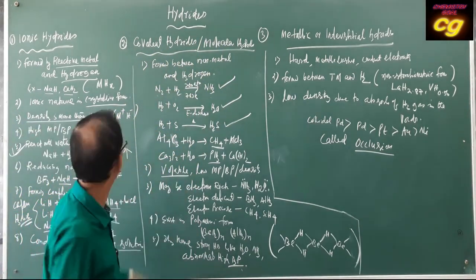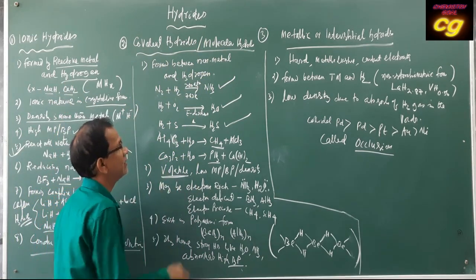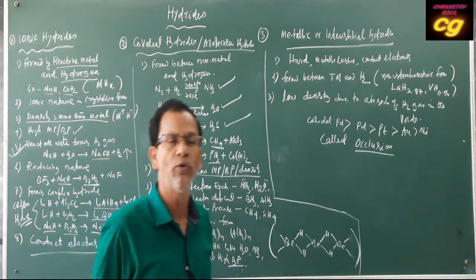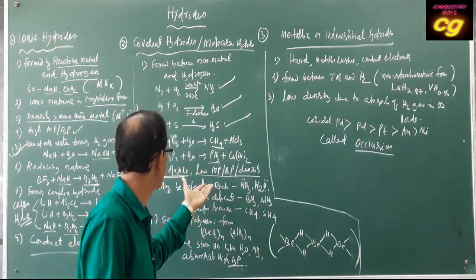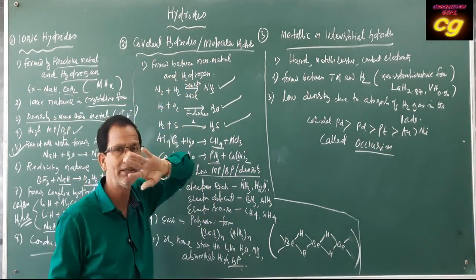They are volatile, but ionic hydrides are non-volatile. These are volatile compounds. They have low melting point, low boiling point and low density. Then these covalent hydrides are of three types.